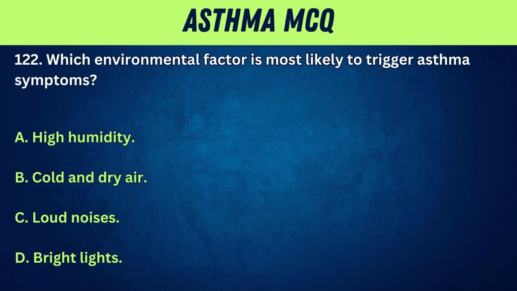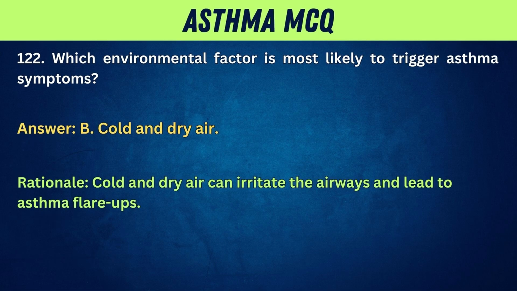122. Which environmental factor is most likely to trigger asthma symptoms? A. High humidity. B. Cold and dry air. C. Loud noises. D. Bright lights. Answer: B. Cold and dry air. Rationale: cold and dry air can irritate the airways and lead to asthma flare-ups.